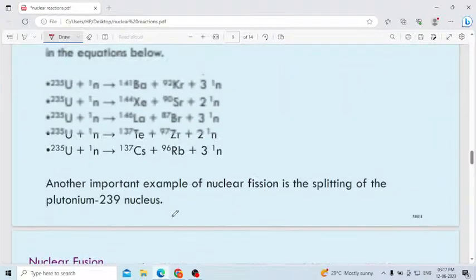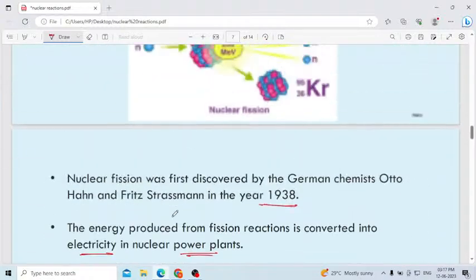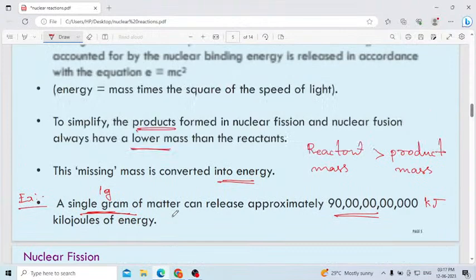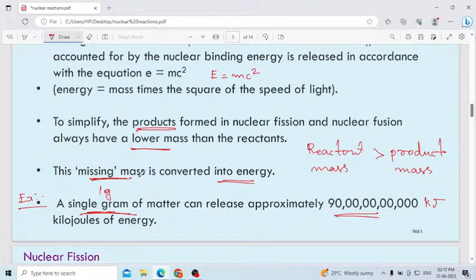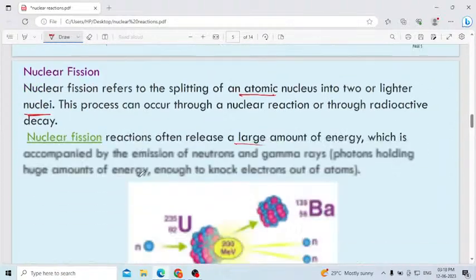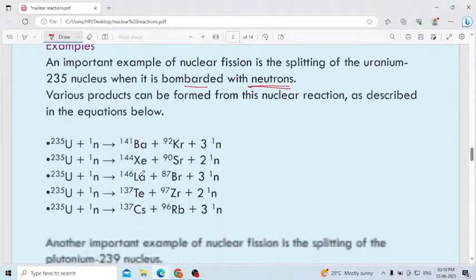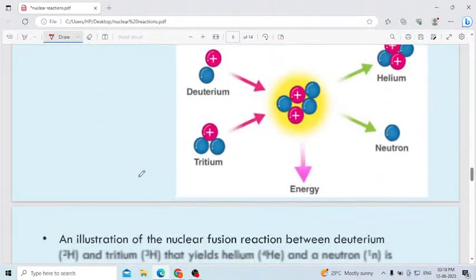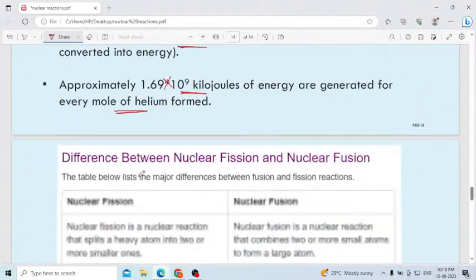This point is very important, what I explained in the last slide. Whatever the reactant mass, it will be more compared to the mass of the product. That lost mass, otherwise missing mass, will be converted into energy. That one you have to remember. This topic is very easy.